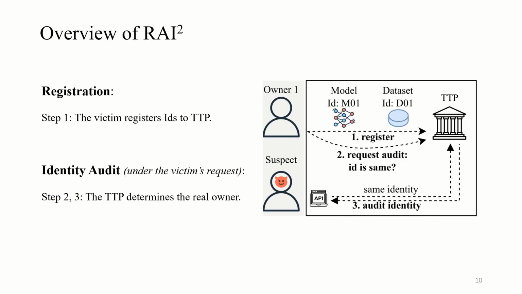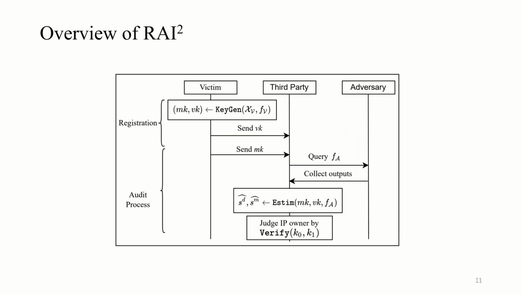Now we provide an overview of our framework. In general, our framework consists of a registration phase and an identity audit phase. In the registration phase, the owner can register his or her own IP with the trusted third party. The registered information includes the dataset and model identity and the time of registration. With this information, the third party can audit the suspect's identity in the second phase. Specifically, the victim can request the trusted third party to proceed with the identity audit of the suspect's property, check whether two IDs are the same, and judge the real IP owners. We realize the whole process based on a commitment scheme.